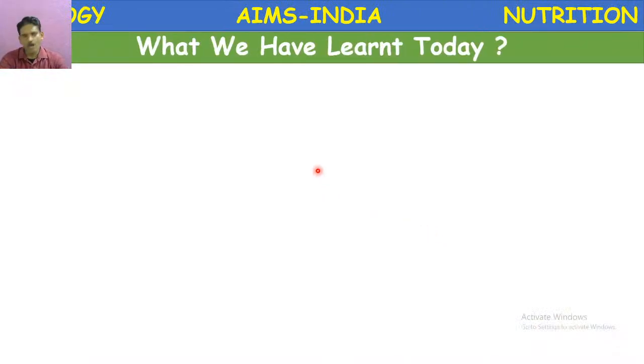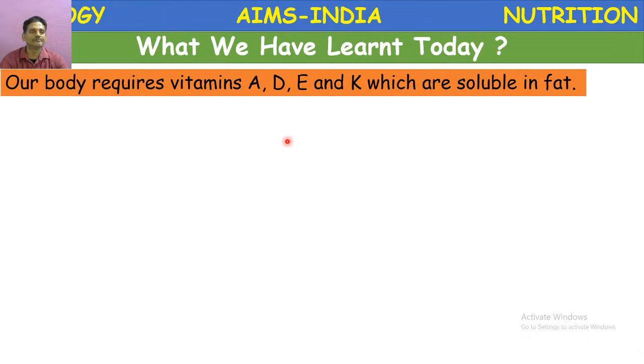Okay, once again, what we have learned today. Our body requires vitamins. What are those vitamins? Fat-soluble vitamins and water-soluble vitamins. Vitamins A, D, E and K are soluble in fat.